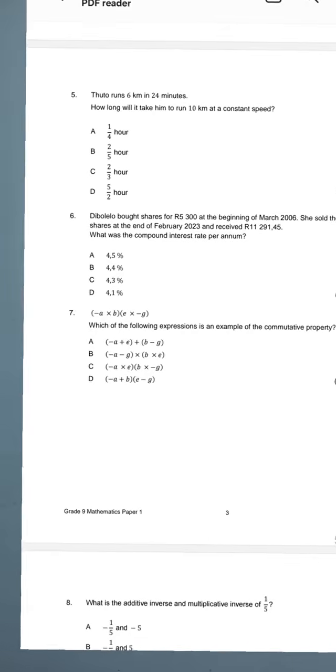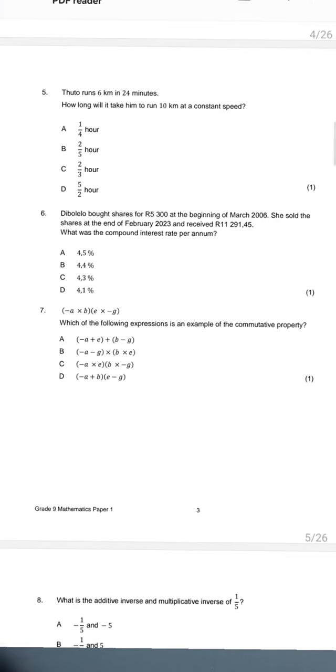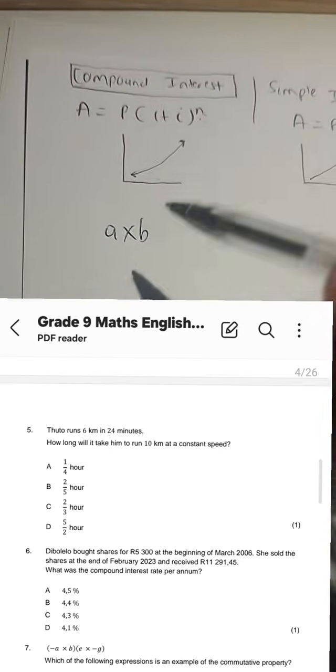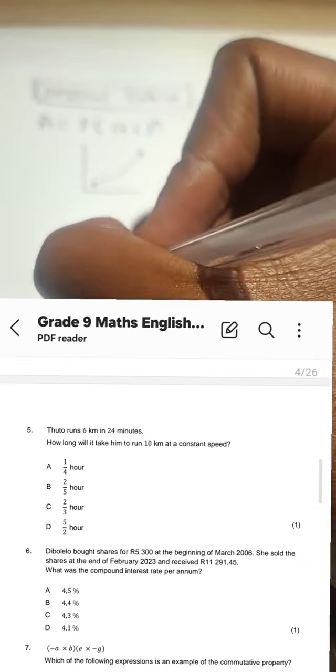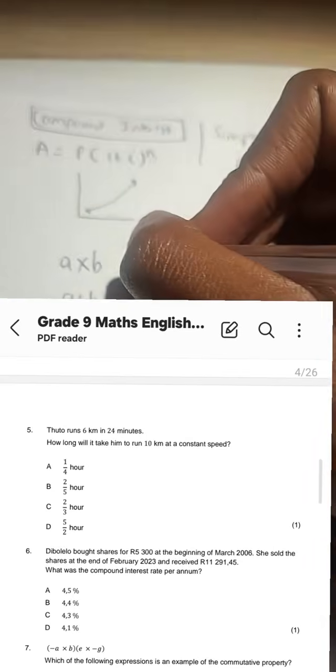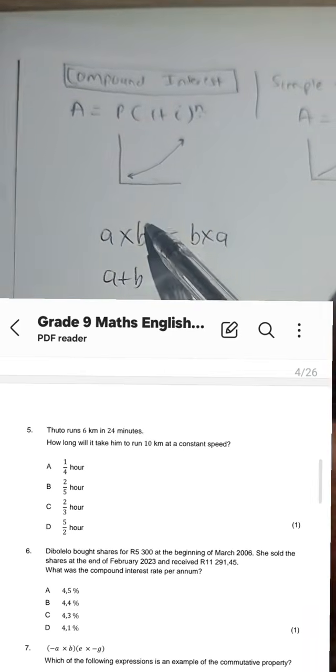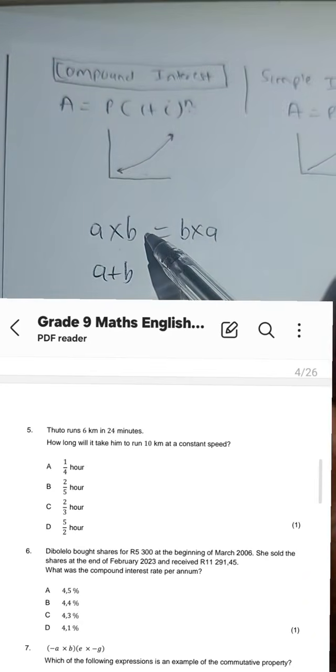Okay, so for instance, this next question, number 7, that's one of those questions where you can just tell me the answer. Negative A times B into E times negative G. Which of the following expressions is an example of the commutative property? What does the word commutative mean? Guys, commutative property applies to multiplication and addition. In other words, A times B is the same thing as B times A. The word commutative simply means changing the order, all right?